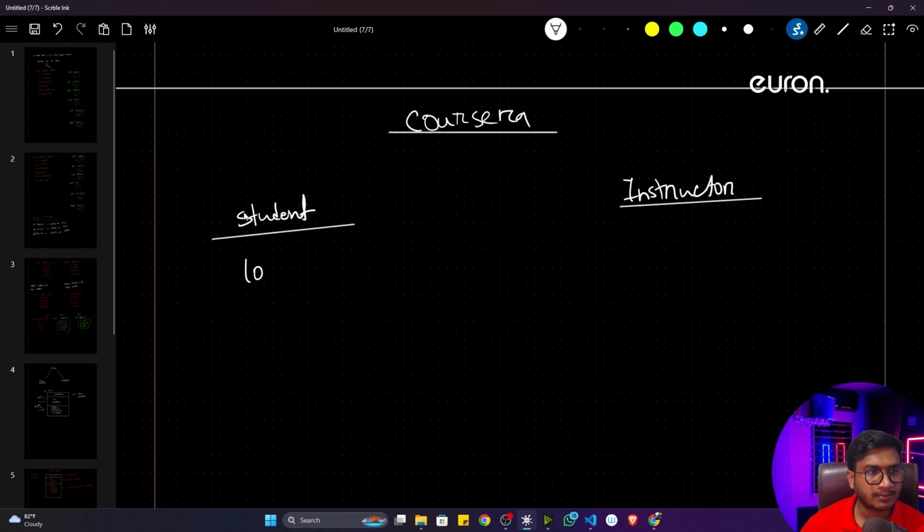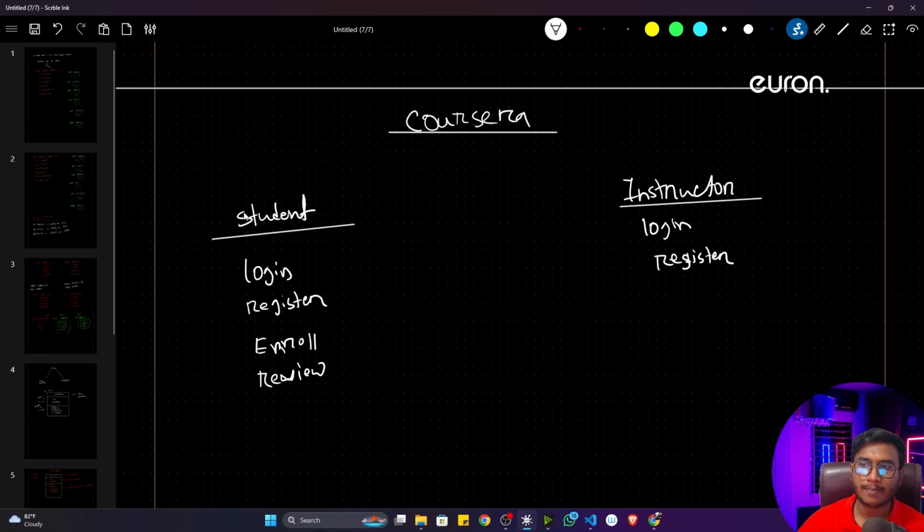A student can log in. A student can register. Then a student can enroll in the course. Then a student can review the course. As of now, let's consider these the functionality a student can perform. And an instructor can also log in. An instructor can also register. And an instructor can create a course, and reply to the reviews.